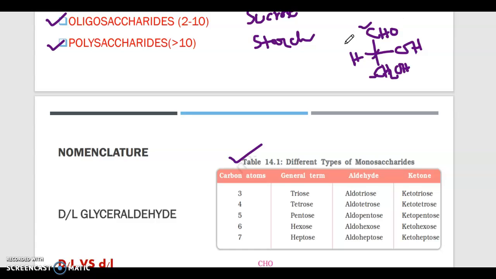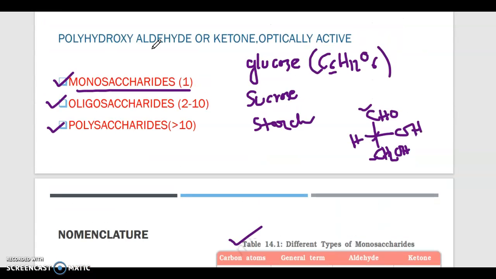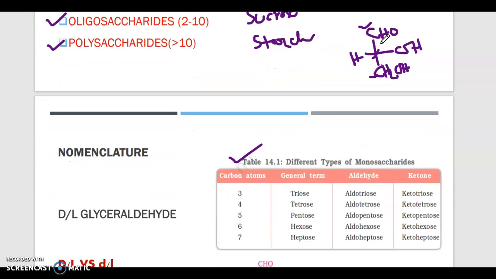And I have said in the definition that carbohydrates are polyhydroxy aldehydes or ketones. Here you can say it is an aldehyde. So based on the carbonyl group present, the nomenclature is somewhat different. If the number of carbons is 3 and it is an aldehyde, it will be called an aldotriose, aldo for aldehyde.